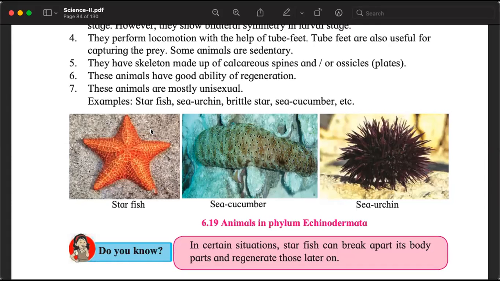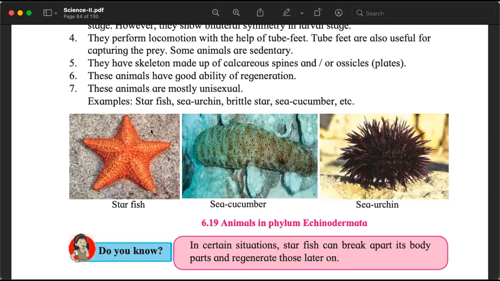अगर हमारे body का amputation होता है for some reason, then it does not grow back. But these organisms have this ability to regrow their body. They are mostly unisexual, not all. So most of them are either male or female, but some are hermaphrodites. Examples you already see. Starfish, sea urchin, brittle star, sea cucumber.